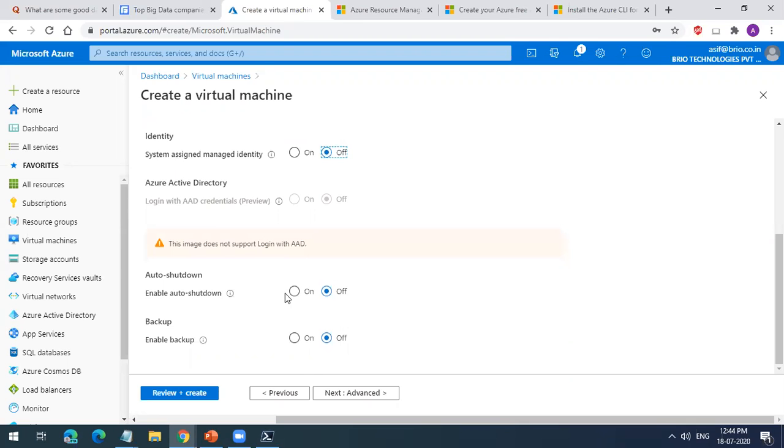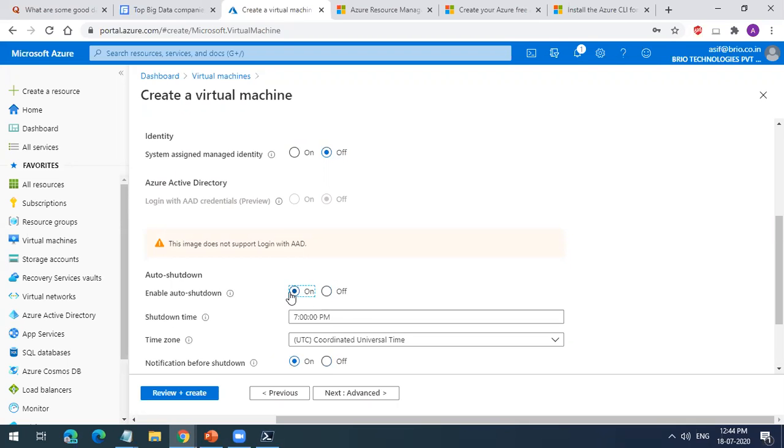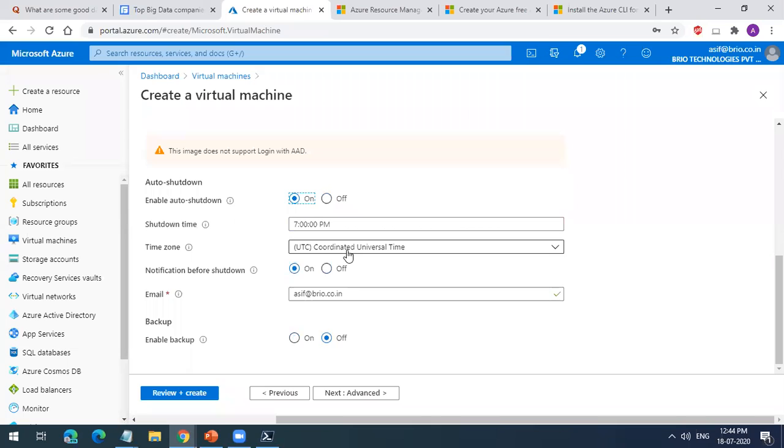And do you want to auto shut down this VM every day at a certain time? You can do that. Okay, this will only auto shut down. This will not auto start the machine. You have to go and explicitly start the machine.